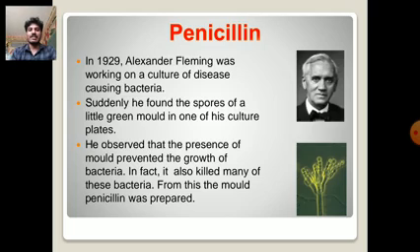Next, penicillin. In 1929, Alexander Fleming was working on a culture of disease-causing bacteria, and suddenly he found the spores of a little green mold in one of his culture plates. He observed that the presence of the mold prevented the growth of bacteria. In fact, it also killed many of these bacteria. From this mold, penicillin was prepared.